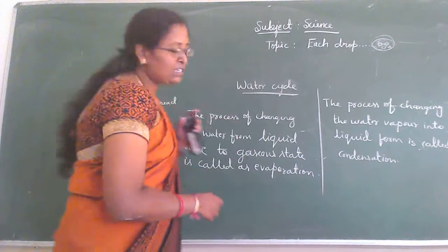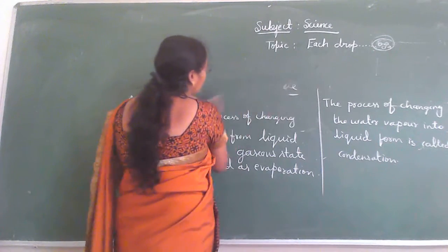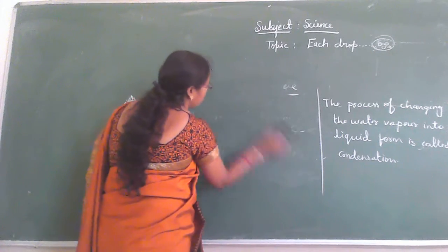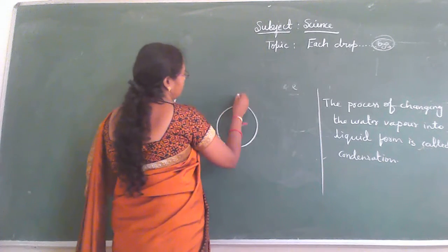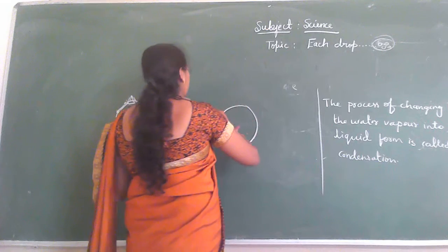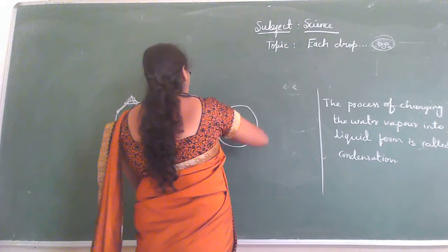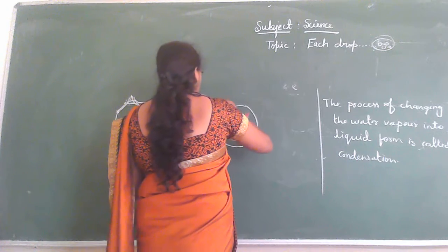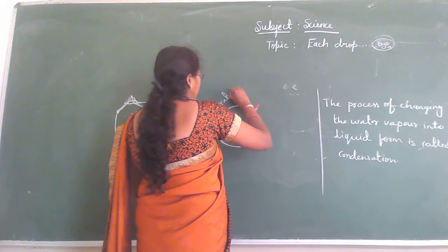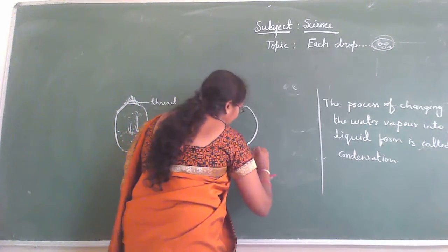Okay, so see here, children, about the water cycle. Here we can see evaporation, then condensation.